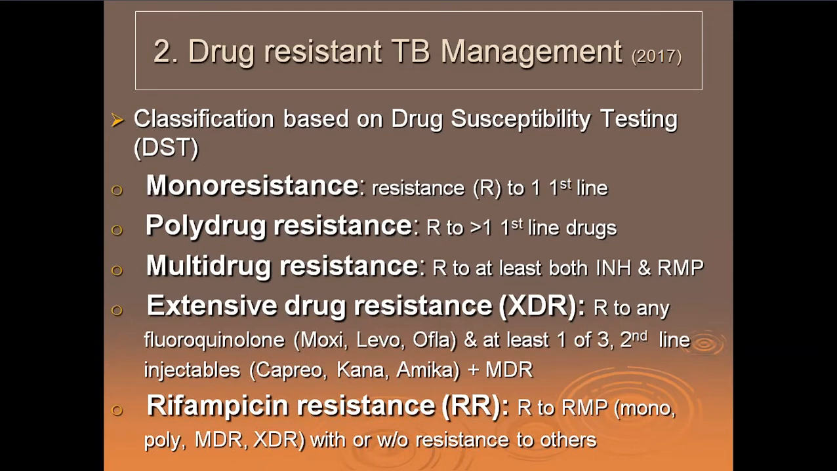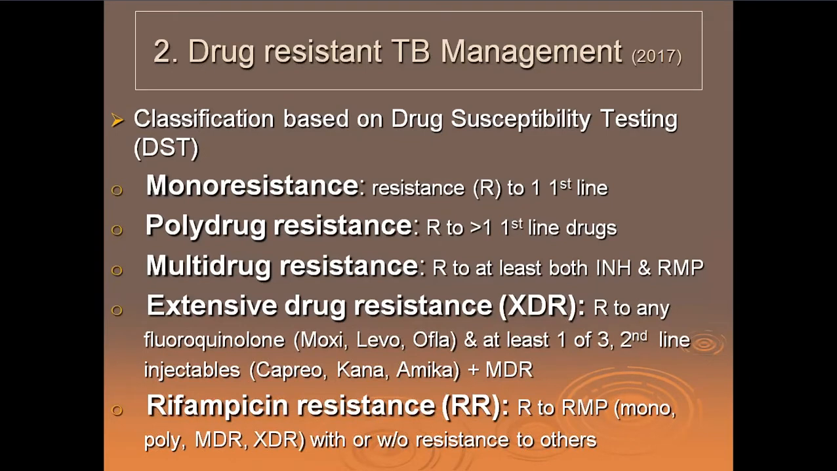This was amended over the years, and in 2017 we got the latest one, which classifies drug-resistant TB management based on drug susceptibility testing. Please remember these words: D, S, and T, drug susceptibility testing. Now we have something called monoresistance. I already told you that. We have something called poly. We have something called multi, and we have extensive drug resistance, which is denoted as XDR, and we have rifampicin resistance, which is RR, right?